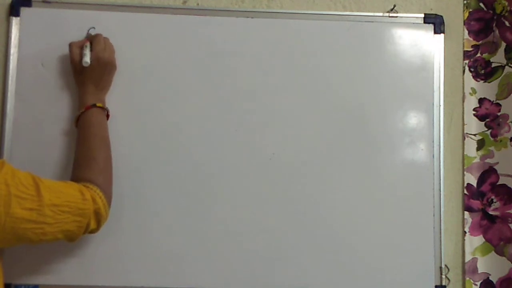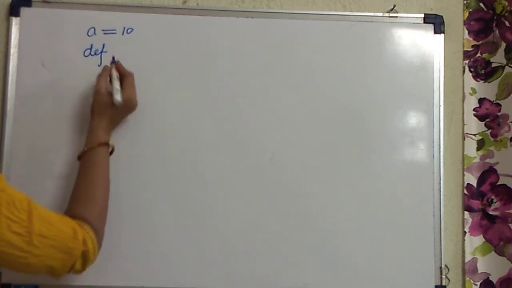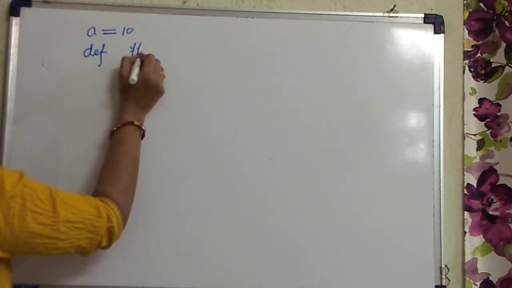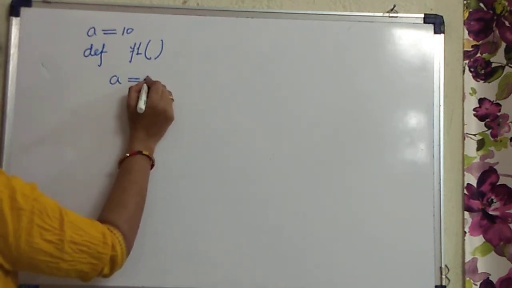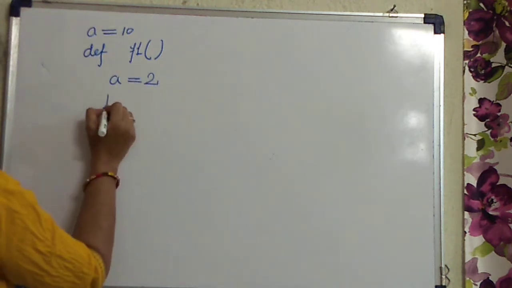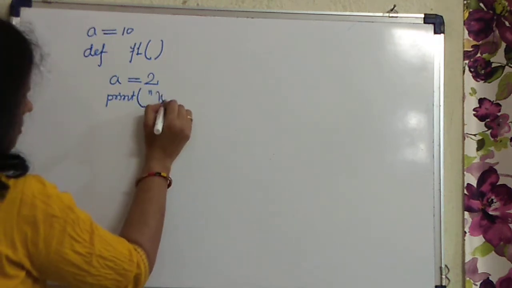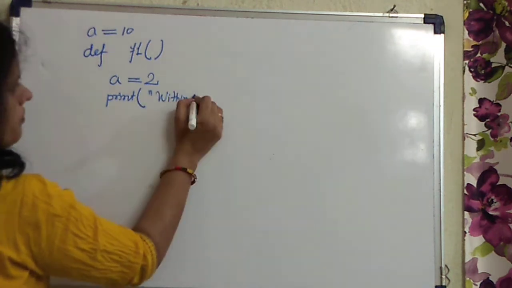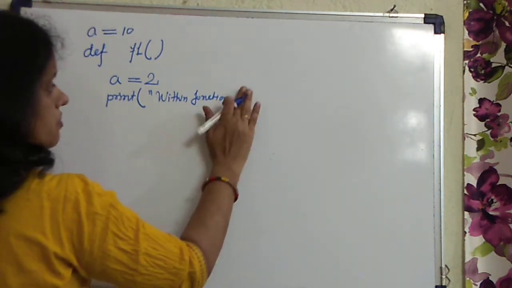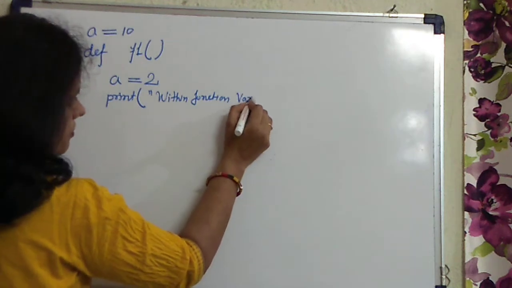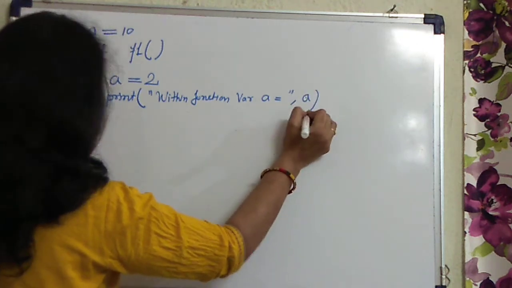There you have created one variable a equals 10. Then you have defined a function def f1, and here you are going to create a variable that holds 2, and you have written a print statement: print within function, variable a equals, comma a.